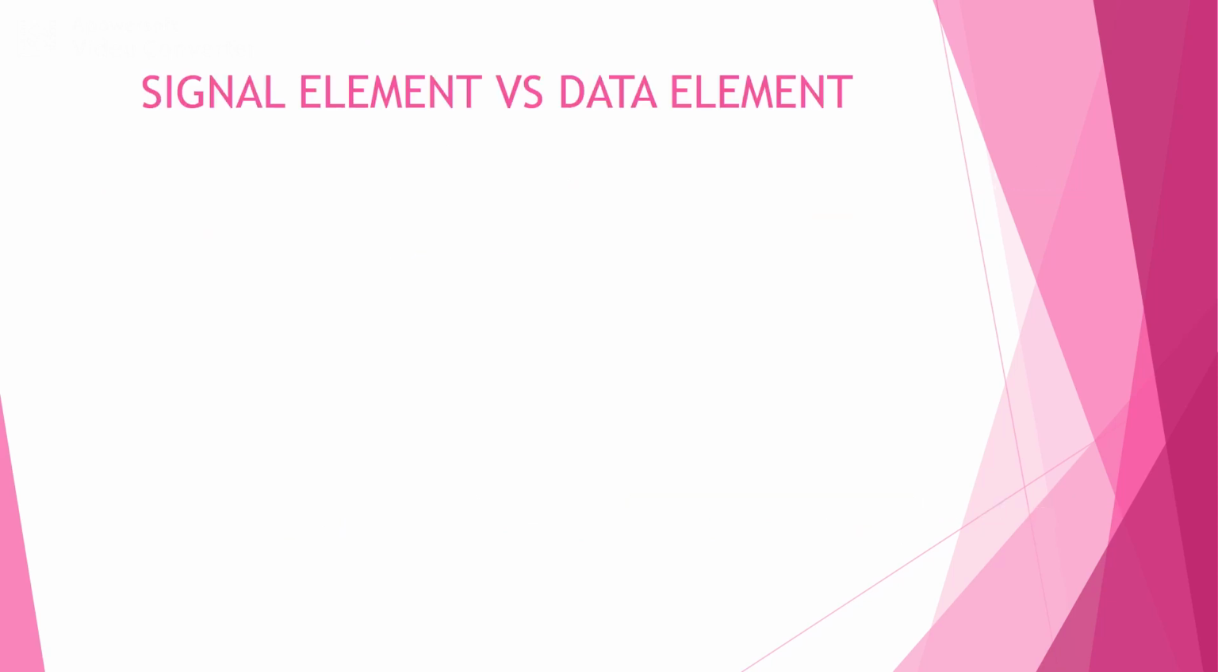Signal element versus data element: here we define a term called ratio R, which is equal to the number of data elements to the signal elements. So R is the ratio of the number of data elements carried by each signal element. We can have different conditions over here.